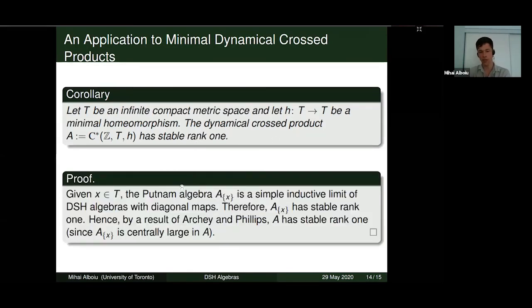And this follows by taking an element X in the metric space T and then observing that the associated Putnam subalgebra, the orbit breaking one of the singleton set X, is in fact a simple inductive limit of DSH algebras with diagonal maps. And so it turns out that this subalgebra has stable rank 1, and hence by a result of Archie and Phillips, the cross product itself has stable rank 1 since this subalgebra is centrally large in it.